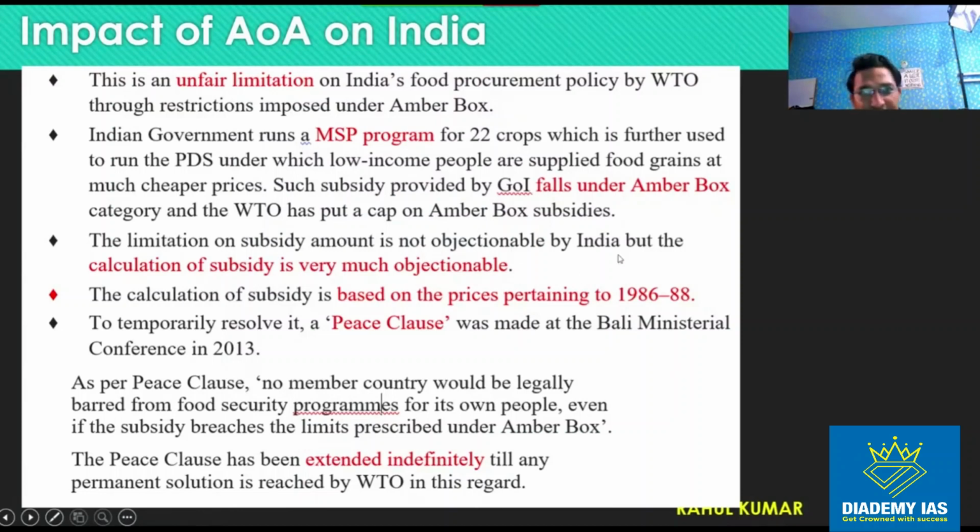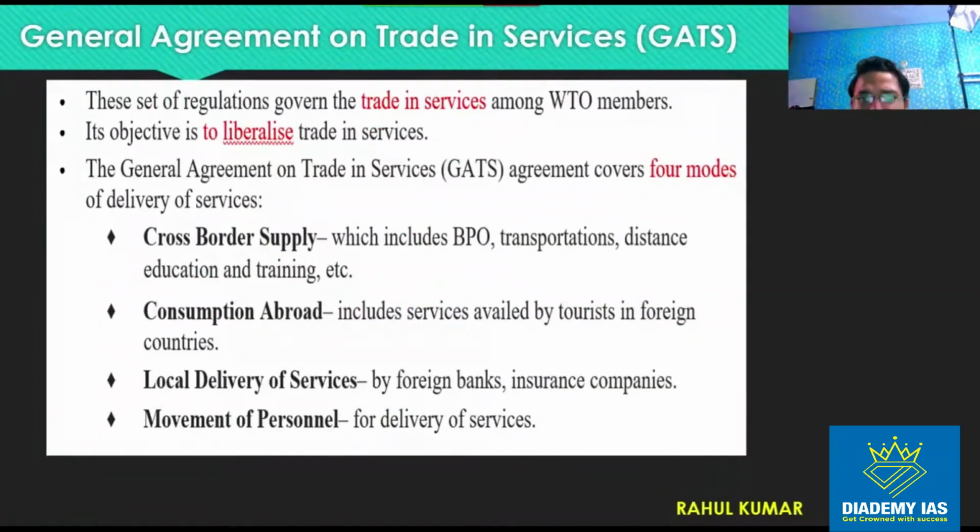Now please read this slide carefully, and I hope that with the discussion that I did, your concept will be clear. On trade in services, GATS. So this is about the services, right?